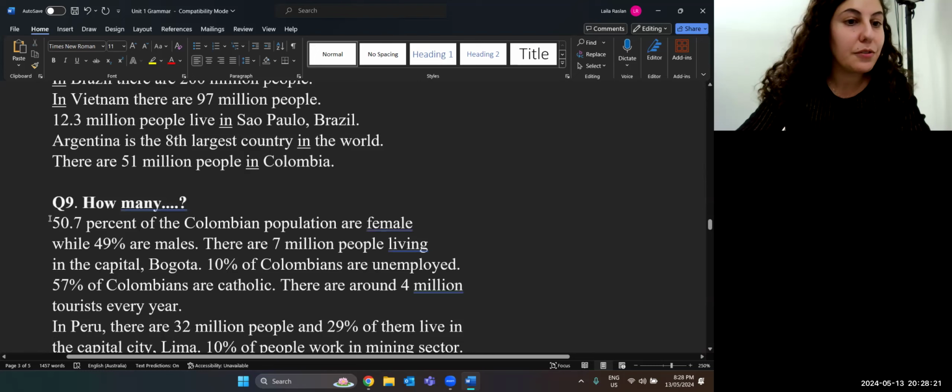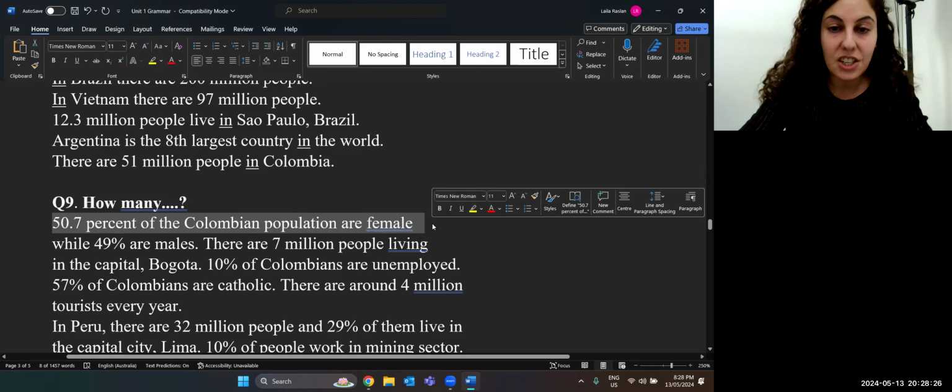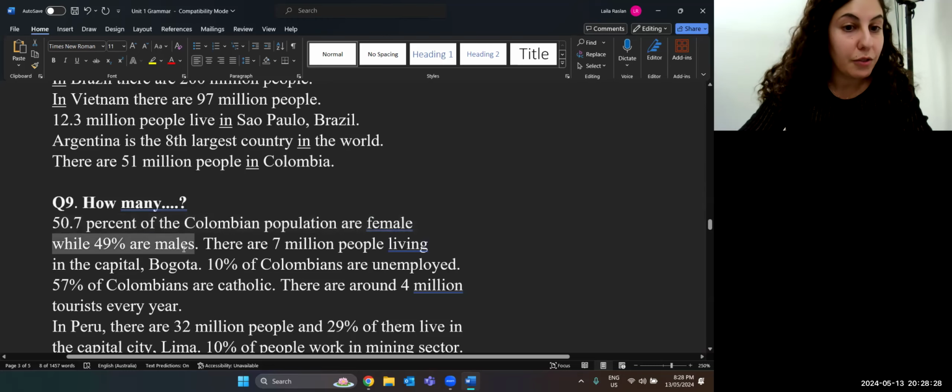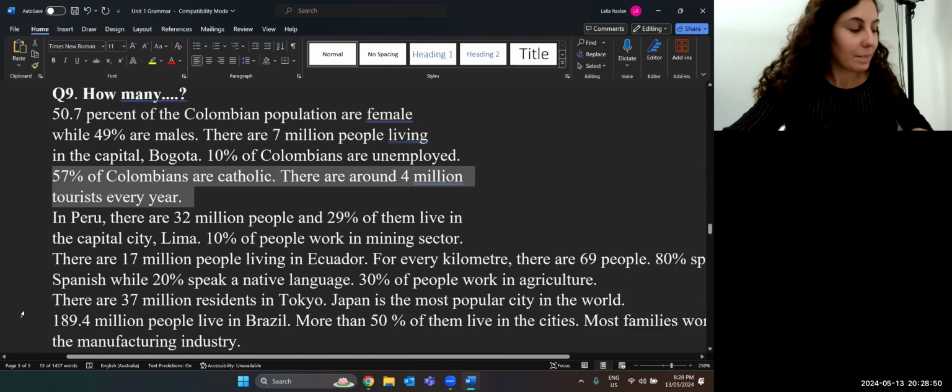As an example, 50.7% of the Colombian population are female, while 49% are male. There are 7 million people living in the capital, Bogota. 10% of Colombians are unemployed. 57% of Colombians are Catholic. There are around 4 million tourists every year. Okay, so that was about Colombia.